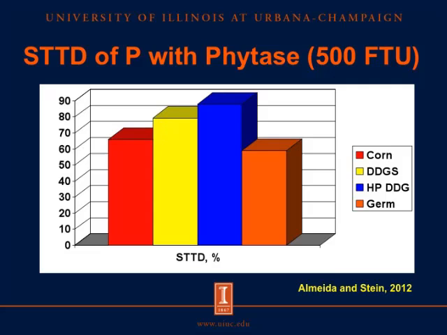We also added phytase to these same feed ingredients, and when we added 500 units of phytase to the ingredients, we see that the differences among the ingredients are much less than they were before. And the reason for that is that the effect of phytase is much greater in corn and corn germ than it is in DDGS and high protein DDG. So by increasing the digestibility of corn and corn germ and not changing the digestibility of DDGS and high protein DDG, we get values for the standardized total tract digestibility that are much more equal among the four ingredients.